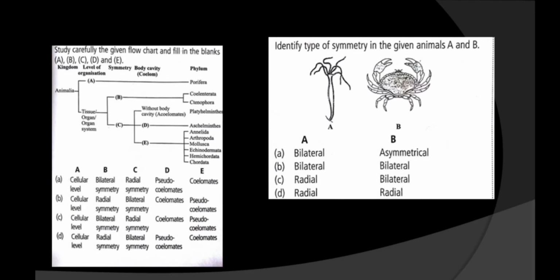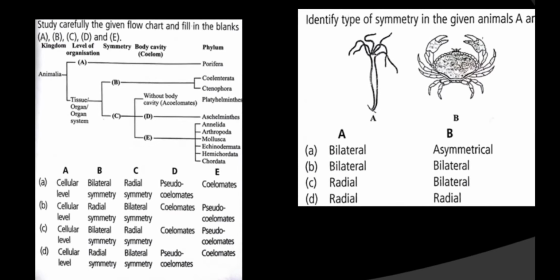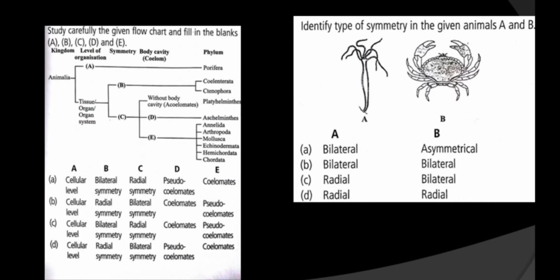Now observe this question. The question is, study carefully the given flow chart and fill in the blanks A, B, C, D and E. You have to fill A, B, C, D and E. This is a flowchart you will observe in NCERT as well. Here the level of organization is written. The first level of organization is the cellular level, so here A is the cellular level.